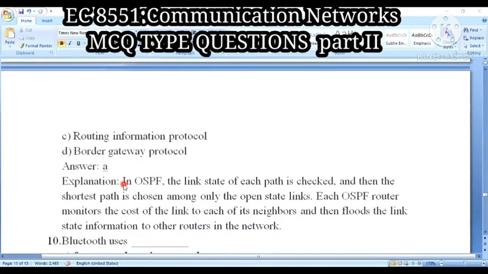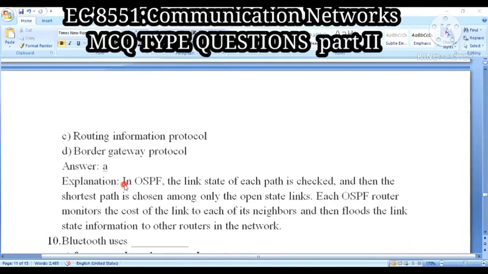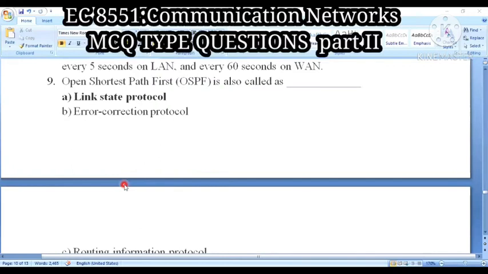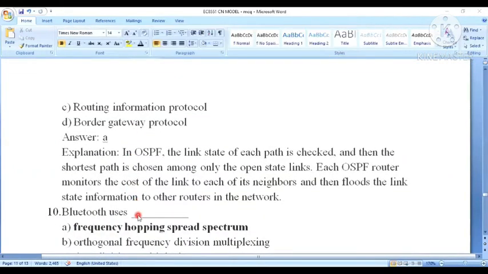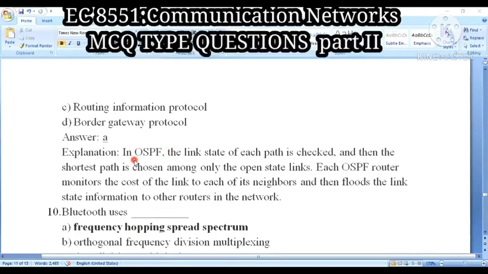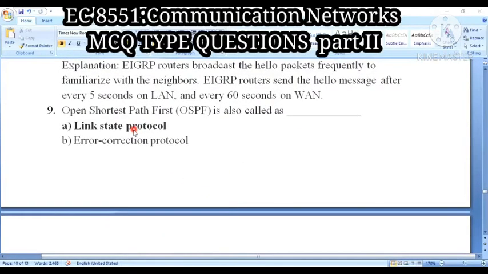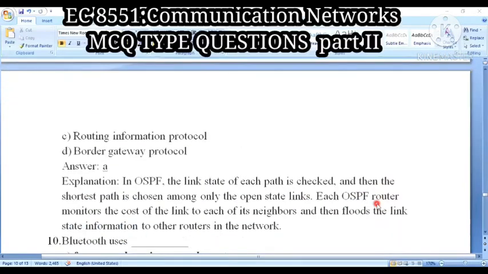link state protocol, option B error correction protocol, option C routing information protocol, option D border gateway protocol. So that is LSP, ECP, RIP or BGP. Which one is correct? Option A is the correct one, because in Open Shortest Path First, the link state of each path is checked. So that is the link state protocol.